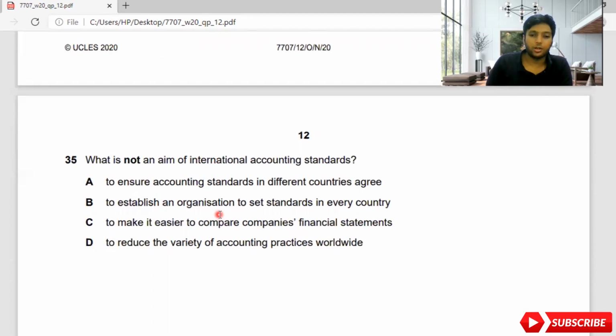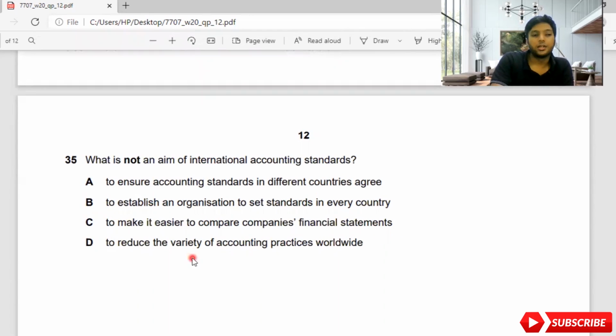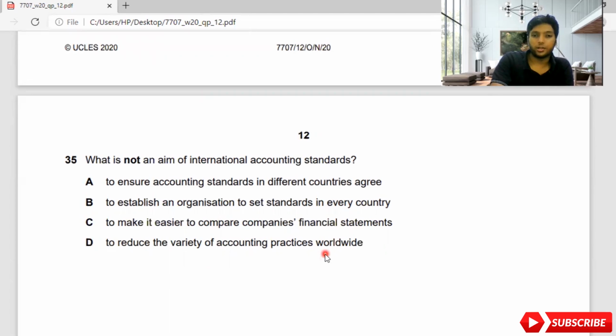That's not their main aim at all. Establishing an organization is not their aim. One organization controlling the whole world is not their main target. To make it easier to compare companies' financial statements is their target, to reduce the variety of accounting practices worldwide. So this is also a part of their aim. Because they want to reduce the level of people learning the variety of accounting, because accounting should be one specific way. So they want everyone to follow that particular way, so it will be easy for them to coordinate.